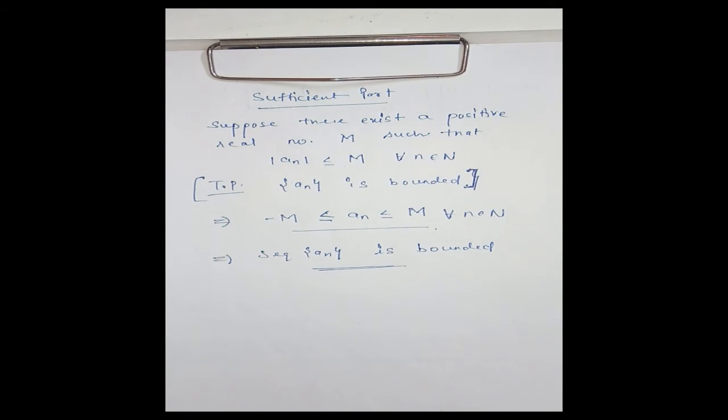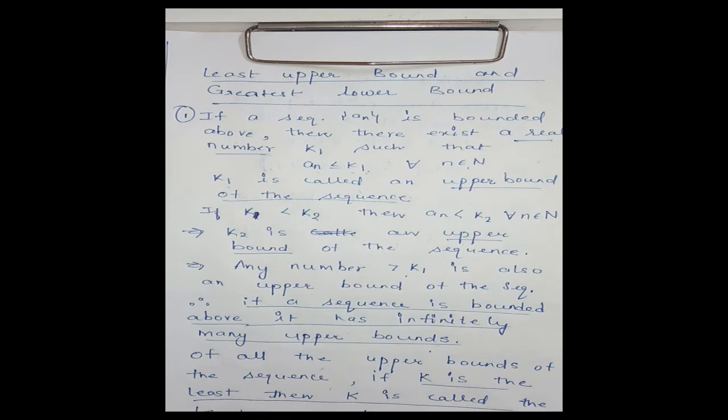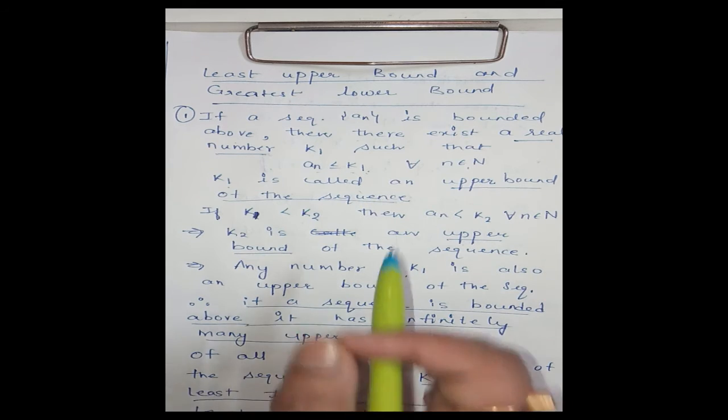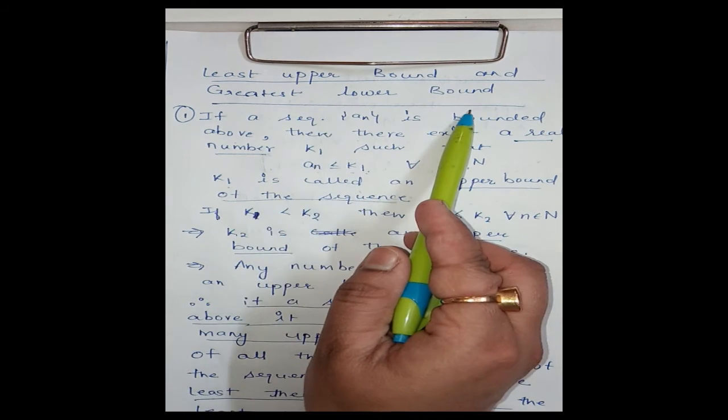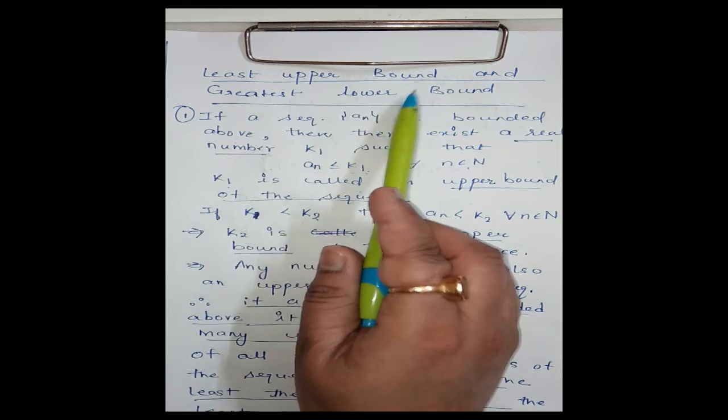Means a sequence is bounded if and only if there exists a positive real number M such that mod an is less than or equal to M for every n belonging to natural number. Clear? Now we come to the next topic, least upper bound and greatest lower bound. First, the least upper bound.